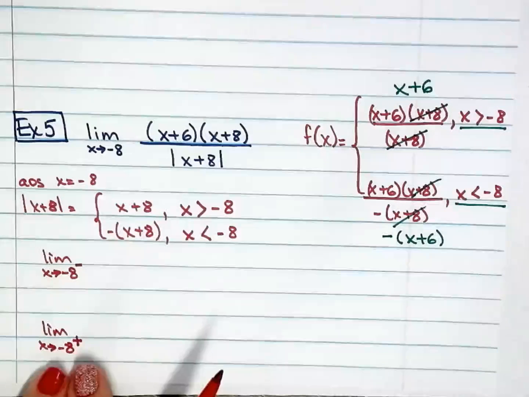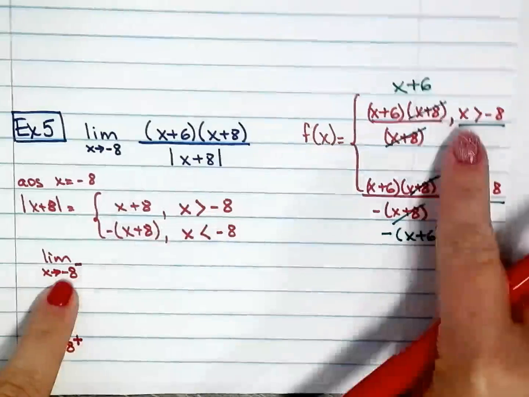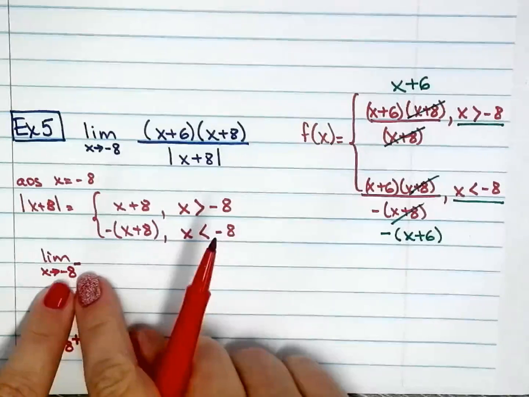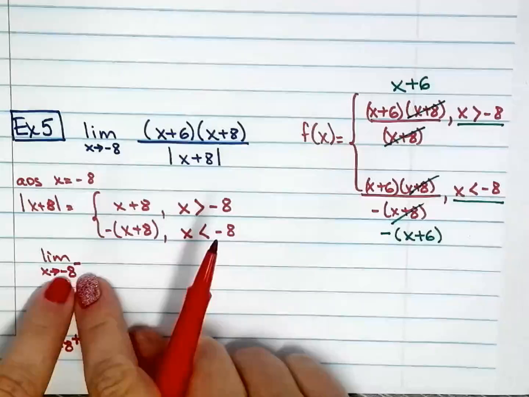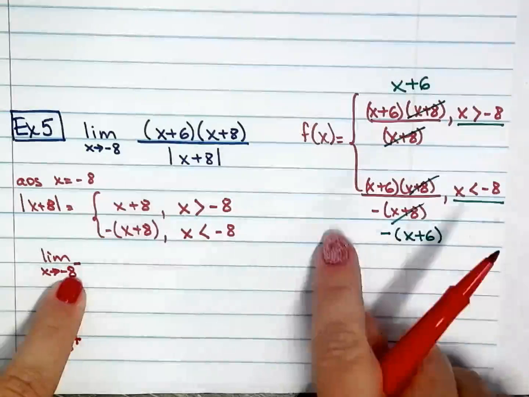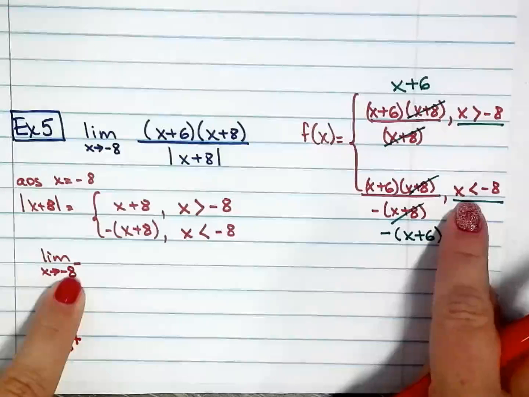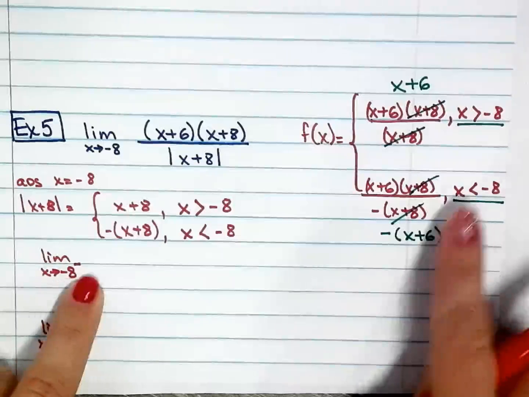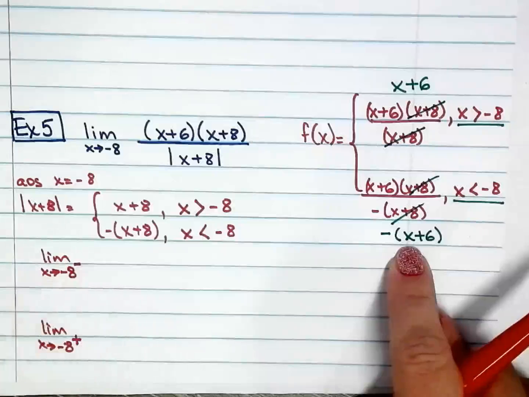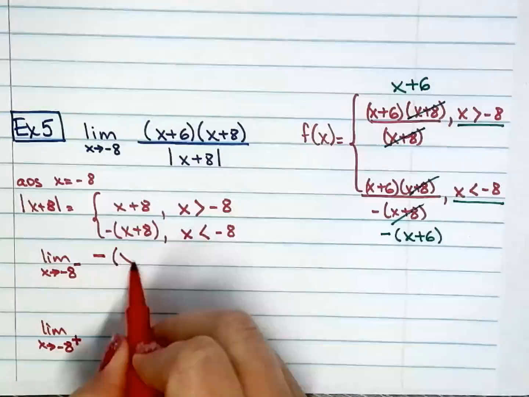So here we go. Which one of these do I choose when I'm calculating the limit as x approaches negative 8 from the left? So from the left is this one. So I have to use this one. So negative x plus 6.